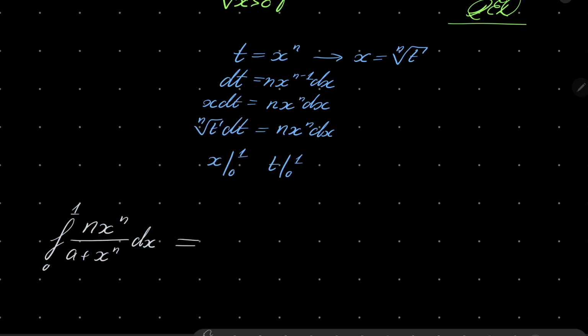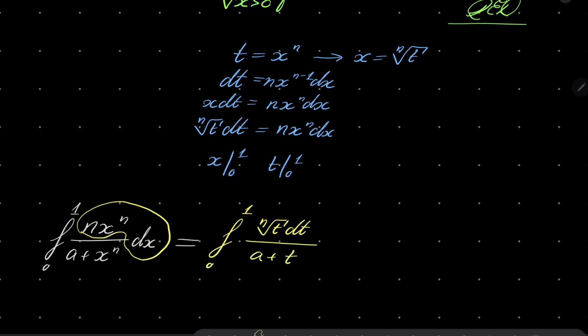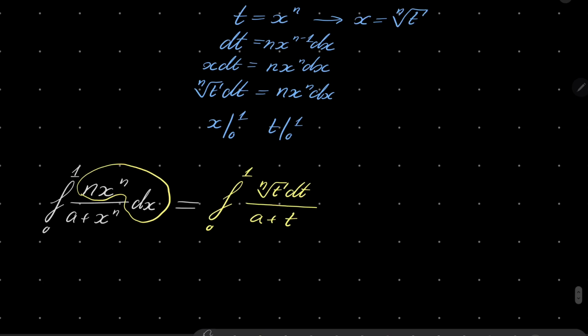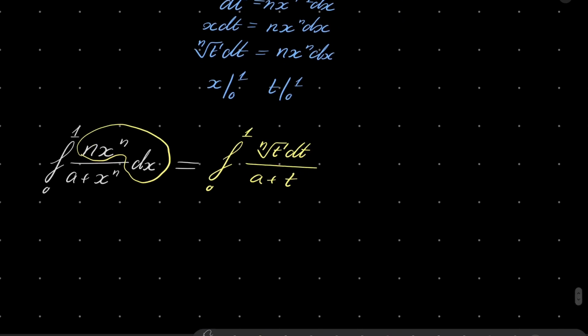It's just the same as the integral from 0 to 1 of nth root of t dt over a plus t, just that. And this is arguably simpler because n appears only in one place.